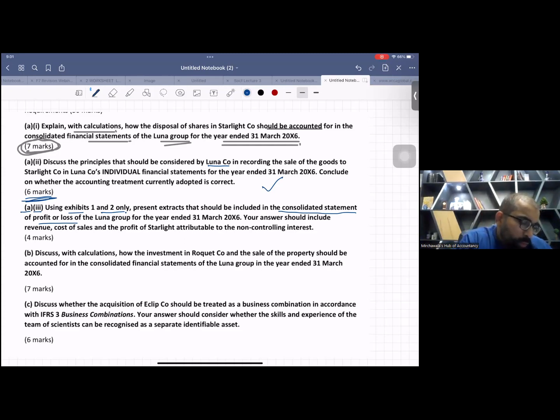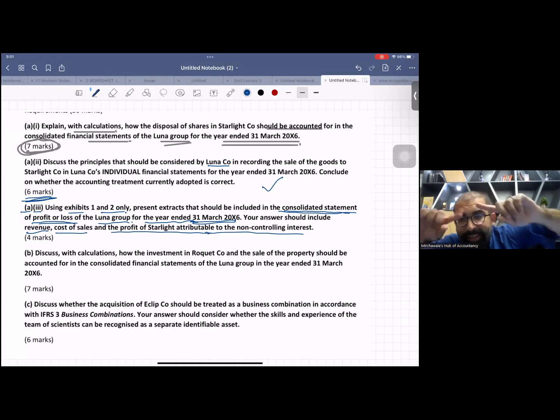Using exhibit 1 and 2 only, present extracts that should be included in the consolidated statement of profit or loss of the Luna Group for the year ended 31st March X6. Your answer should include the revenue. Number 1, consolidated revenue you have to write, consolidated cost of sales, and yes, the profit of Starlight attributable to NCI.